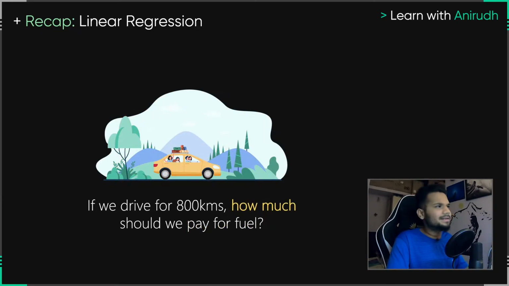Here's another question that linear regression can answer very easily. Let's say you want to calculate the price you have to pay for fuel if you are planning a road trip. This always happens when you and your friends take your car out for a vacation. I bet a lot of you calculate the fuel prices, divide it among yourselves and keep that budget separately, right? You can get your machine learning algorithm to do it, and the algorithm which can do it best is linear regression. It can answer a question saying, if 1 kilometer costs you this much per head, it can easily tell you the predicted price, considering that you are going 800 kilometers or maybe even more, for those of you who are super adventurous.